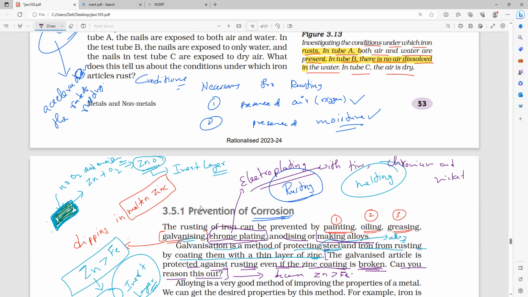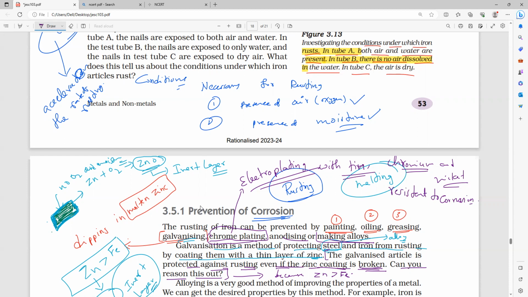So here what will happen? These metals, tin, chromium, and nickel, are less reactive and resistant to corrosion. That is why, by coating iron articles with these metals, they can protect them from rusting. So the best example is chrome plating.